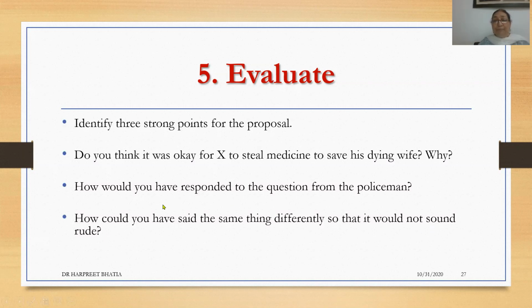Then, like, how would you have responded to the questions asked to you by the policeman? How could you have said the same thing differently so that it would not have sounded rude? So these are the different ways in which the student is encouraged to think at a higher level.